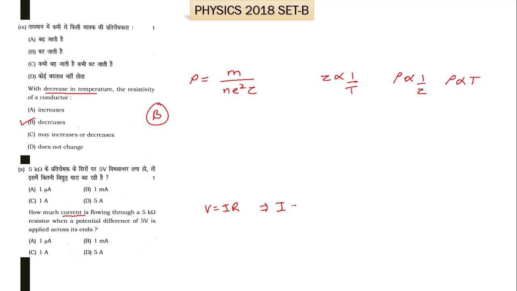From here we can find I, which is equal to V upon R. The potential difference is 5 volt and resistance is 5 kilo ohm, so 10 raised to the power 3 should be there. Cancelling, we get 10 to the power minus 3 ampere, or 1 milliampere. So B is the right option for the 10th part of question number 1.